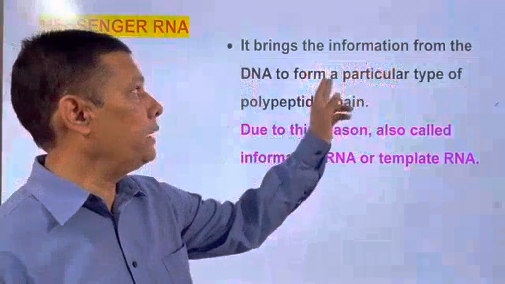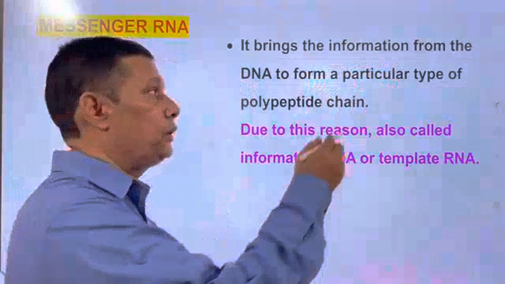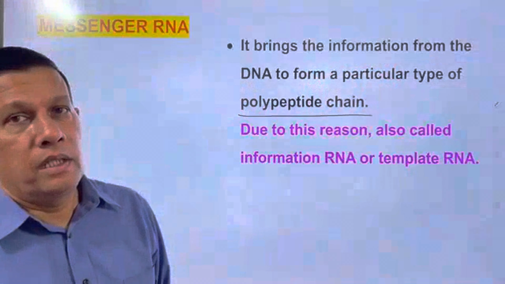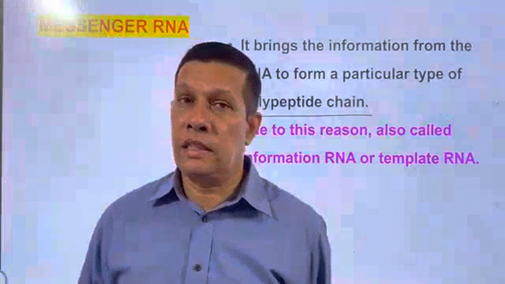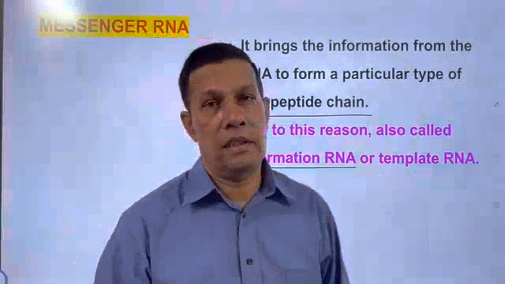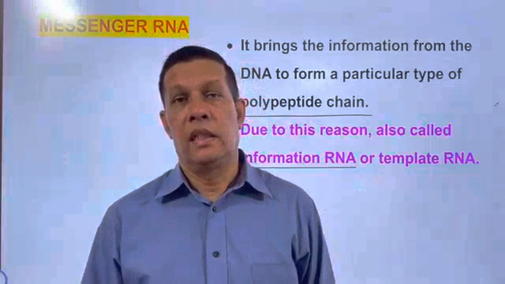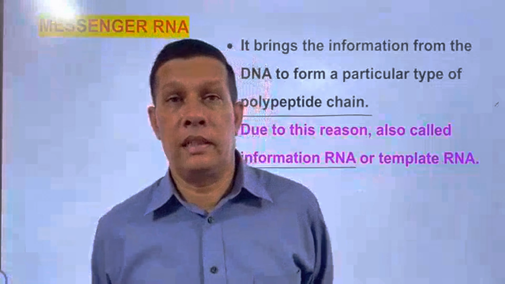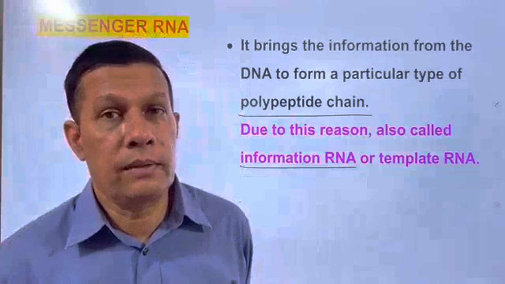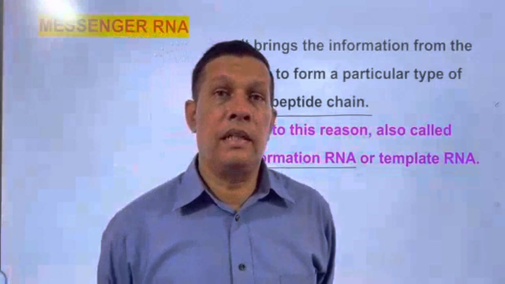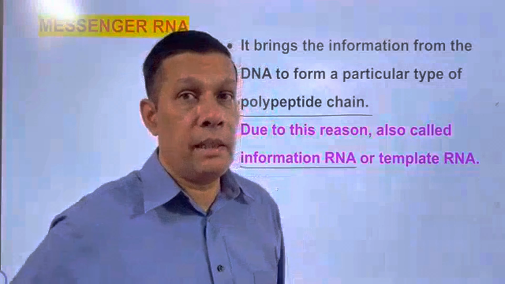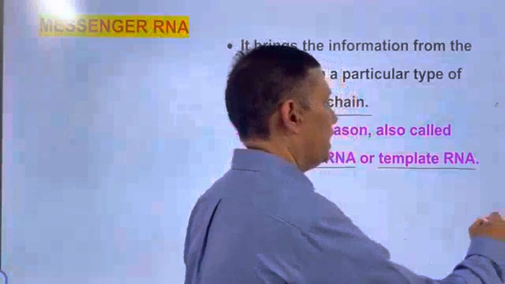Now, what is the role of mRNA? It brings the information from DNA. What for? To synthesize a polypeptide chain. So it contains the information for the synthesis of a polypeptide chain. That is why it is called information RNA. And this mRNA is involved in the synthesis of polypeptide chains. mRNA acts as a template. That is why it is also called template RNA.